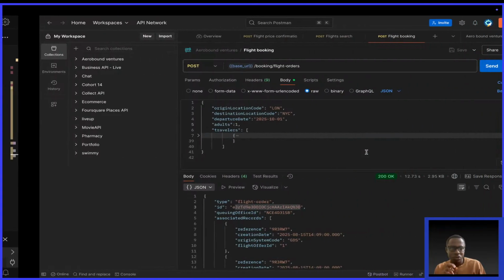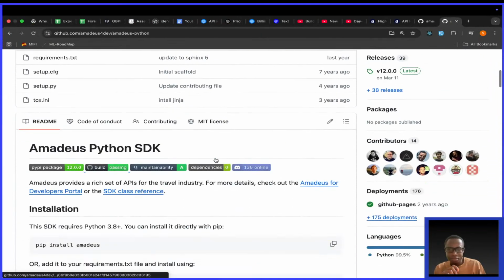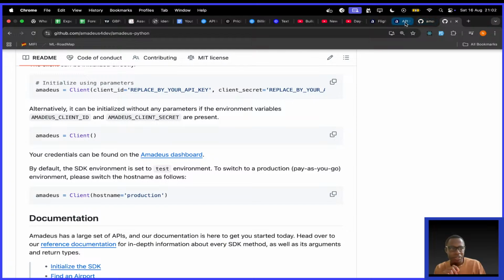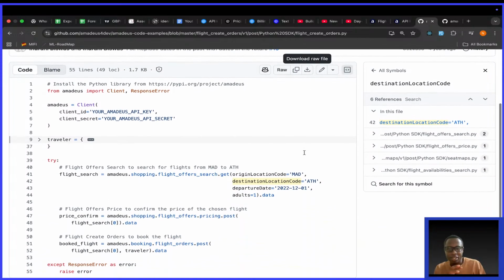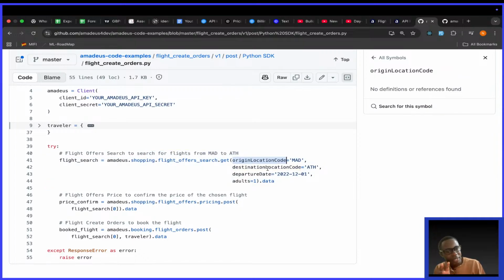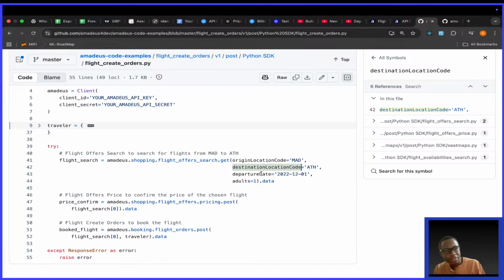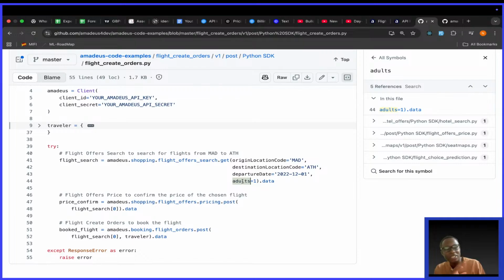Actually, this is from the documentation. If you go to the documentation, where can I find it? This is not the page. I think it should be this one. You see, this is their example, the example of flight create orders. In this example, before they create an order, you find that they actually create a search for the same information again. So what I understood is that the location code must be the same, the destination code must also be the same, the departure date must be the same, everything that you put in the first request should also be the same in this request.